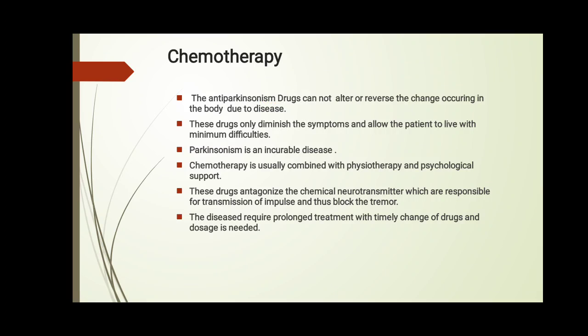Chemotherapy is usually combined with physiotherapy and psychological support.